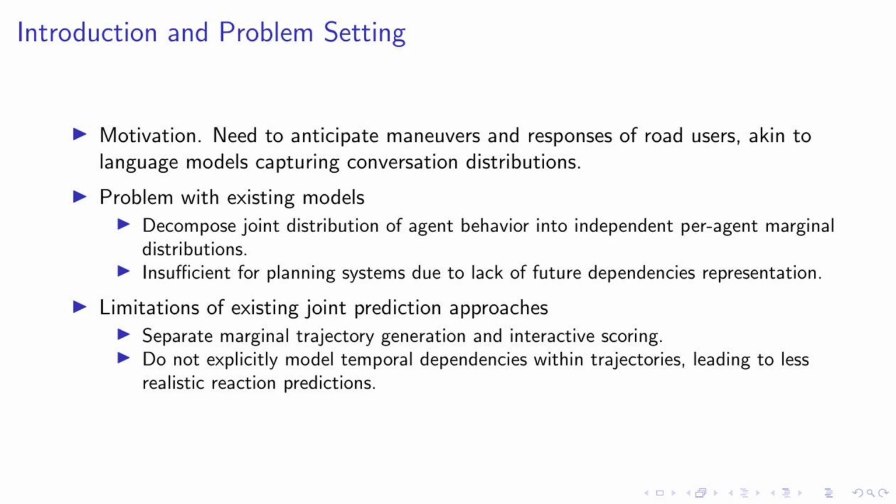Furthermore, existing joint prediction approaches have their own limitations. They separate the process of marginal trajectory generation and interactive scoring. These models do not explicitly model temporal dependencies within trajectories, which can lead to less realistic reaction predictions. This is a significant drawback as it limits the ability to accurately forecast the behavior of road agents. In the next part of our presentation, we will introduce our proposed solution to these challenges.